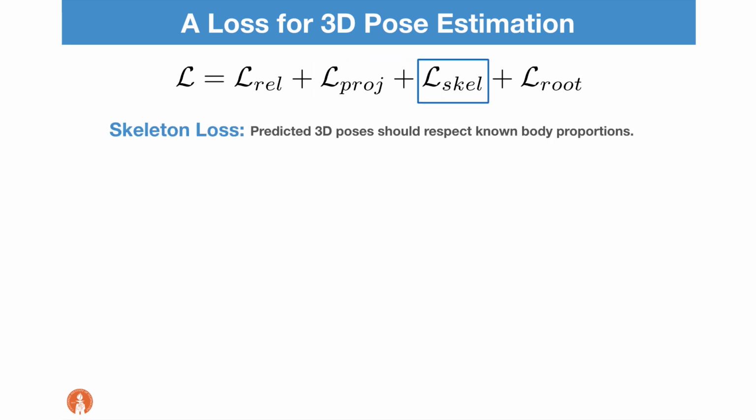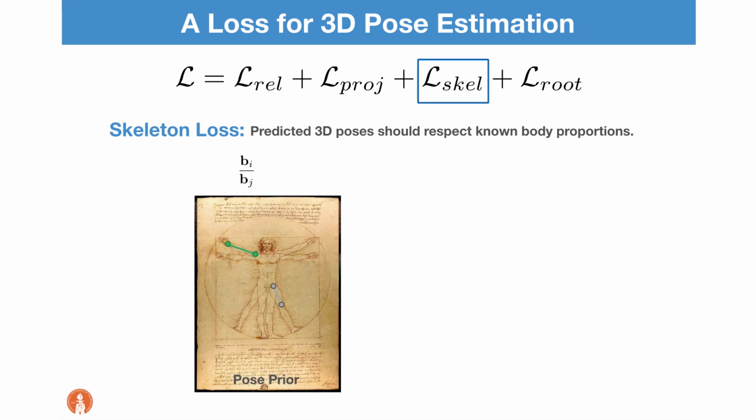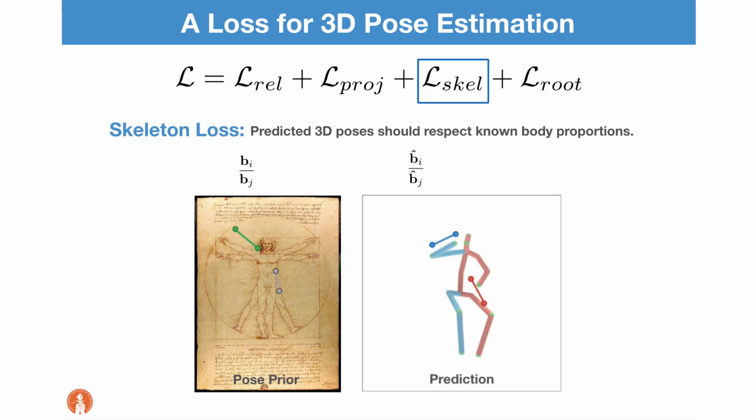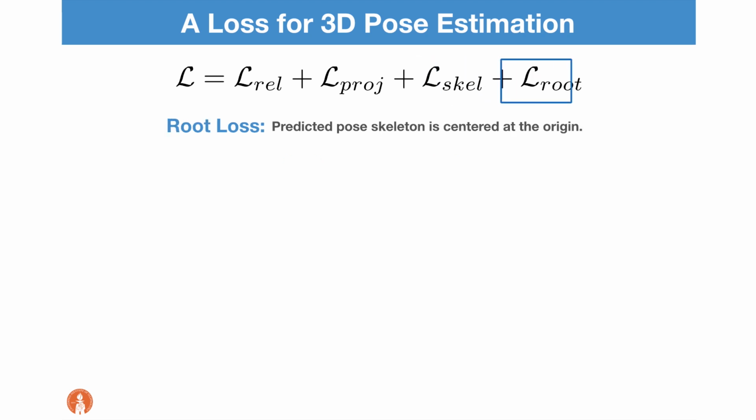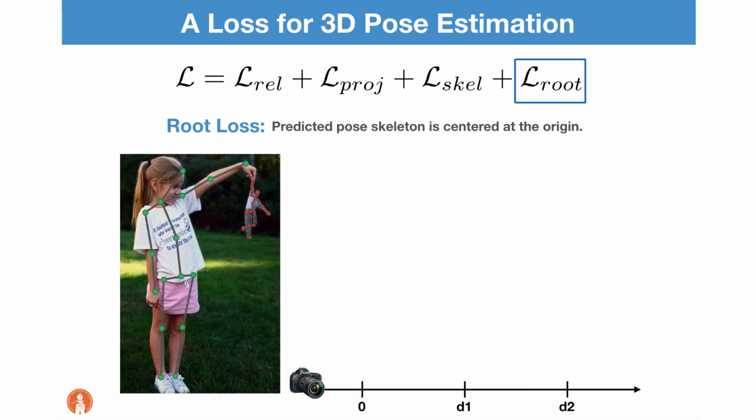We add a skeleton loss that takes advantage of pose priors such as known ratios and symmetries of the human body. Given a pair of joints which have length of a certain known ratio in 3D, we penalize the corresponding joints in our prediction if they don't respect the same ratio. We design a root loss to address the ambiguity between scale and distance when projecting a scene onto the 2D image plane. This forces our network to center all the predicted skeletons in the origin, leaving scale as the only ambiguous quantity.